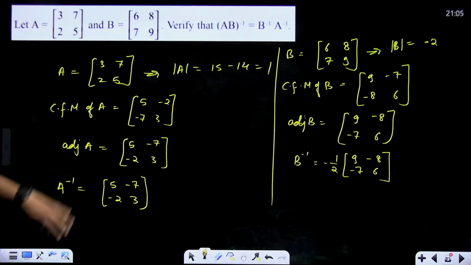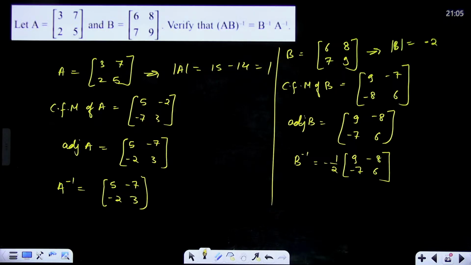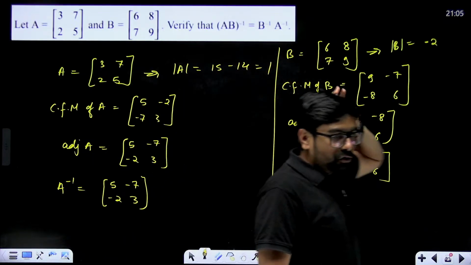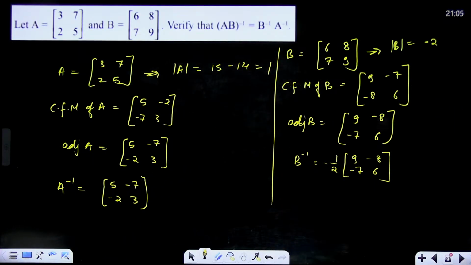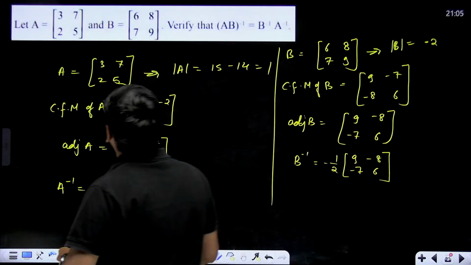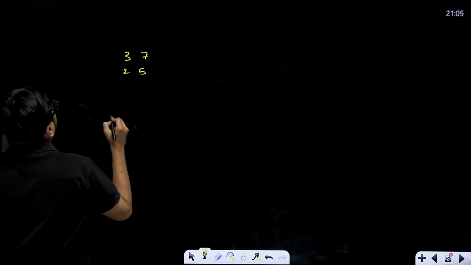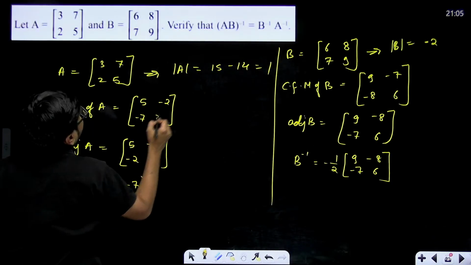Now you have to verify that (AB) whole inverse is equal to B inverse into A inverse. So first multiply AB and then find its inverse. It's a 5-mark question. So first you'll have to multiply A and B and then find its inverse. So when A and B are multiplied, what is our A? 3, 7, 2, 5. What is our B? B is 6, 8, 7, 9.